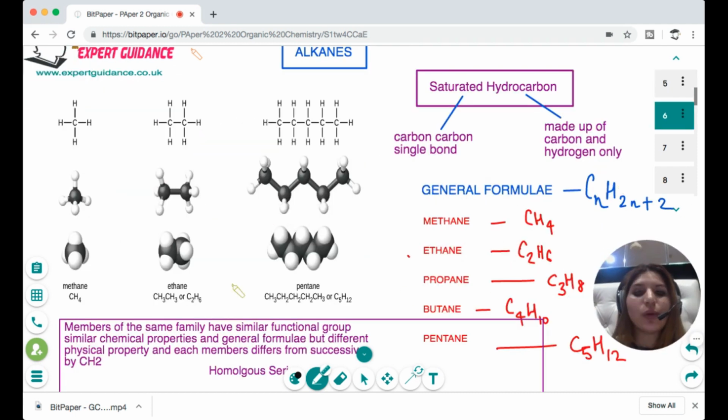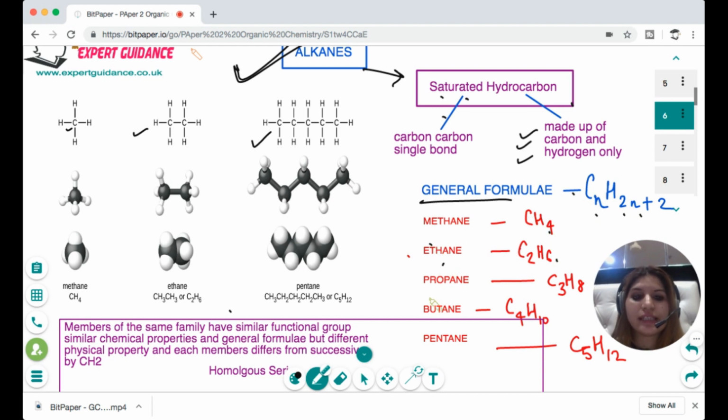Now let's see what are hydrocarbons. The first family of hydrocarbons is alkanes. How do we define alkanes? You have to define it by using the words saturated hydrocarbon. Saturated means it contains carbon-carbon single bonds. You can see all these molecules have carbon-carbon single bonds. And hydrocarbons, because they are made up of carbon and hydrogen only, the general formula is CnH2n+2. So the first members would be CH4, C2H6, C3H8, C4H10, and pentane C5H12. So whatever the number of carbon is, you double it and add 2 for the number of hydrogen.